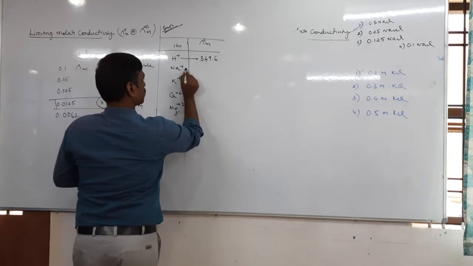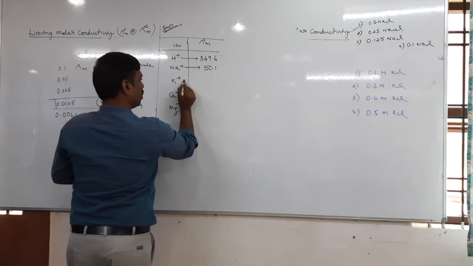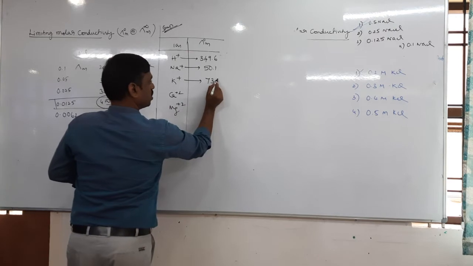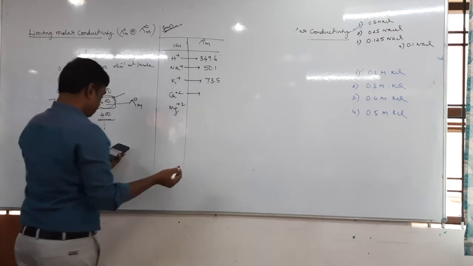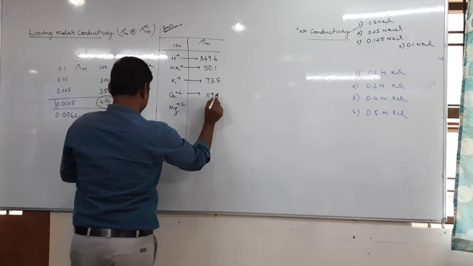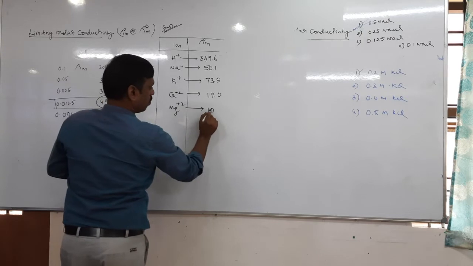H plus ion 349.6, Na plus 50.1, K plus 73.5, Ca plus 119.0, 0.6.